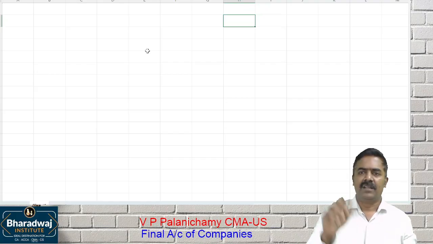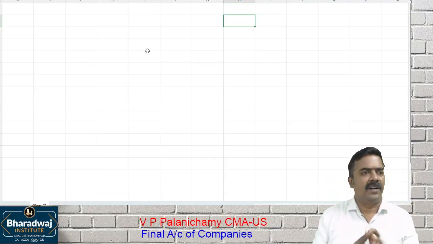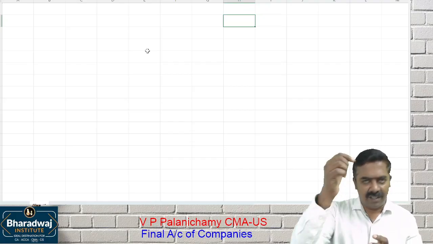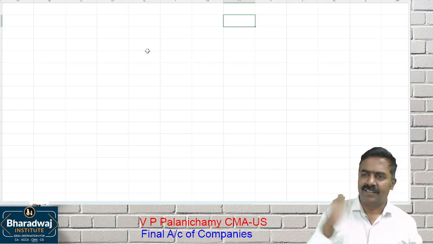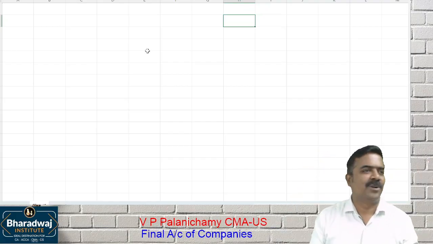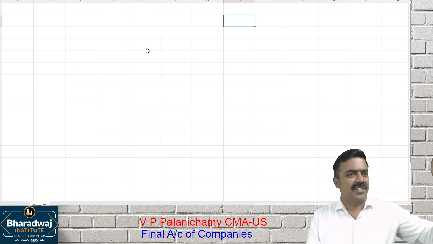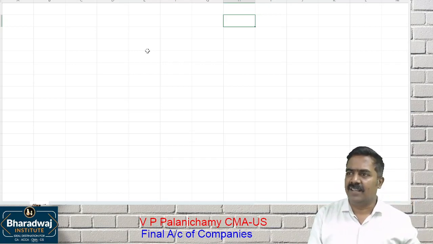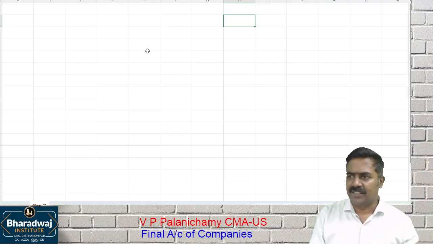For example, for a sole trader, is there any order in which you would write your assets and liabilities? No. Can you start with capital first, or creditors first, or liabilities first, like loans? Any order you can write your liabilities. Is there any order in which you would write your assets? Any order you can write your assets. Can I start with cash in hand, go to debtors, inventory, machinery, or can I start with machinery and go the other way? Yes, there is no format.